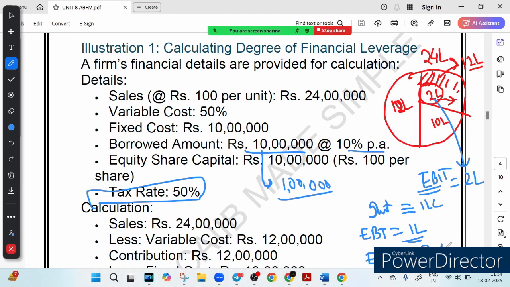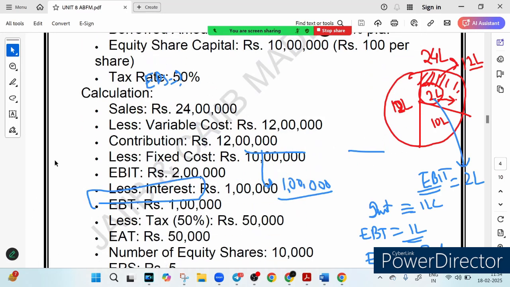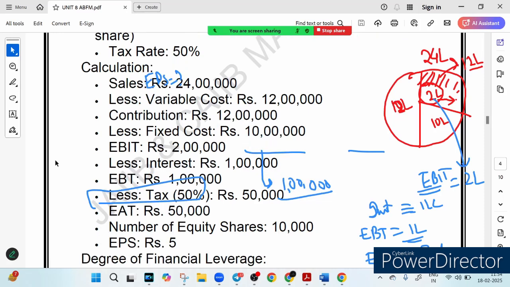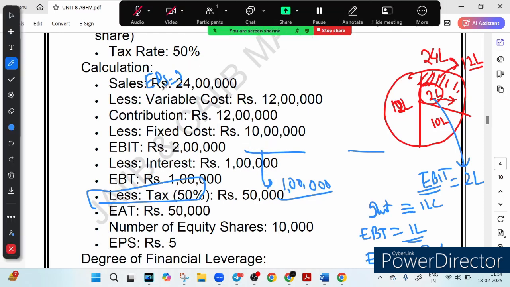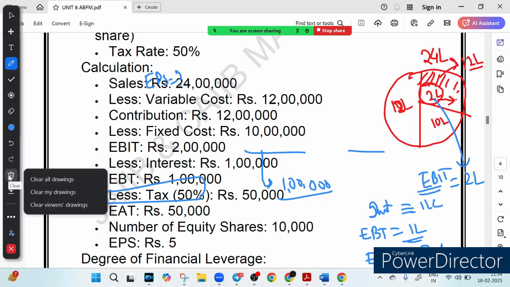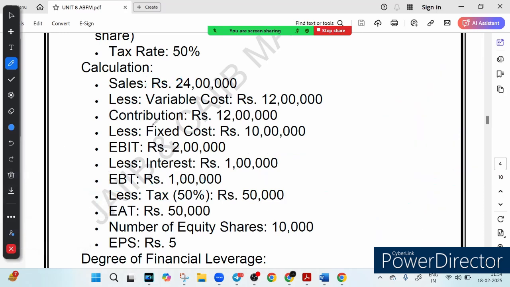So now let's find out how much earning per share is, right? Obviously we need to find the EPS, earning per share. So how to find this EPS? Let's understand it here. After paying tax and interest, whatever is left is our earning, isn't it? टैक्स पे करने के बाद और टैक्स और इंटरेस्ट पे करने के बाद जो भी बचेगा वो हमारा क्या होगा? अर्निंग होगा. सो दैट इज आवर अर्निंग इज 50,000.